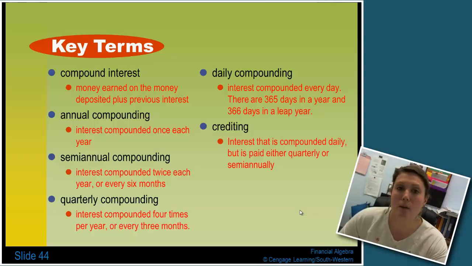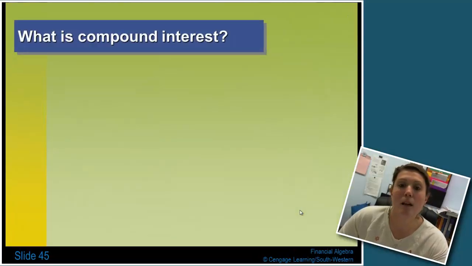So if you earn interest daily, they're not going to every day deposit money into your account. They're going to bank that money for you, and then they're going to give it to you either on a 3-month basis or a 6-month basis.